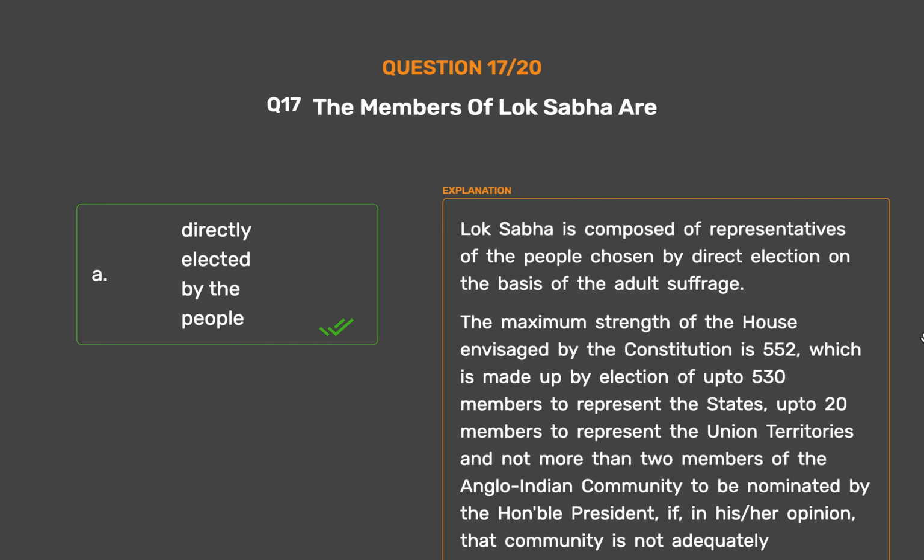not more than 2 members of the Anglo-Indian community to be nominated by the Honorable President, if, in his/her opinion, that community is not adequately represented in the House. The total elective membership is distributed among the states in such a way that the ratio between the number of seats allotted to each state and the population of the state is, so far as practicable, the same for all